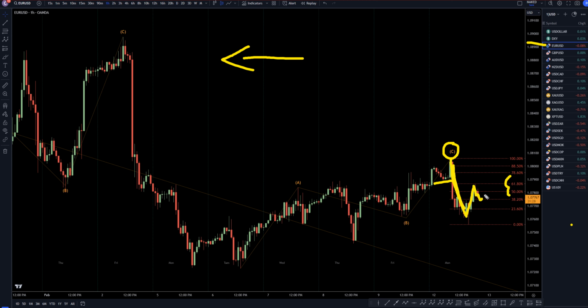I would prefer to see three waves up. But if this move down does turn into a big engulfing move, I would go short again. I actually think that there's a very good likelihood that this is going to continue down.